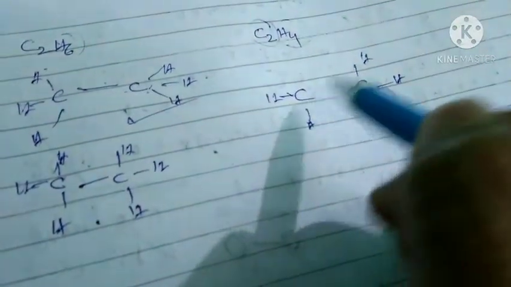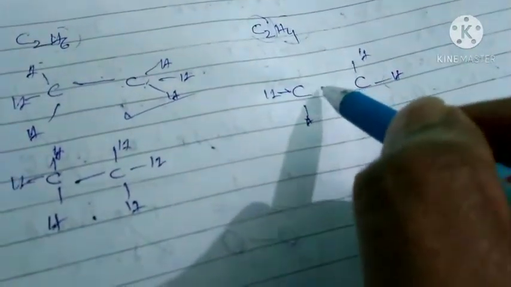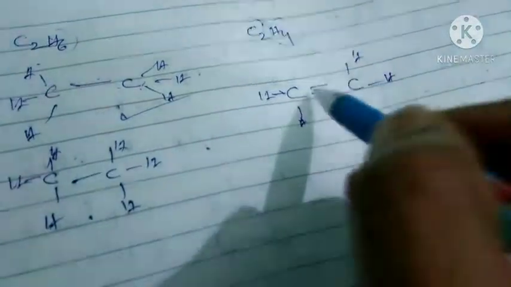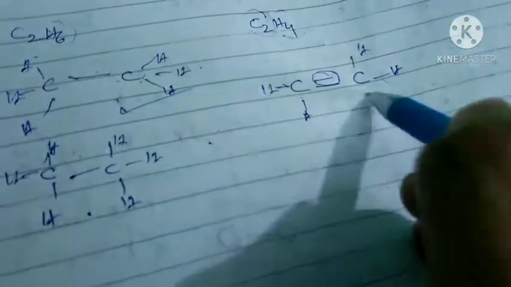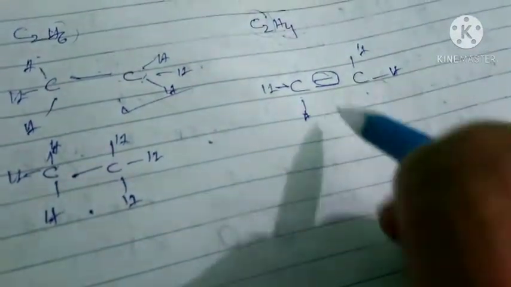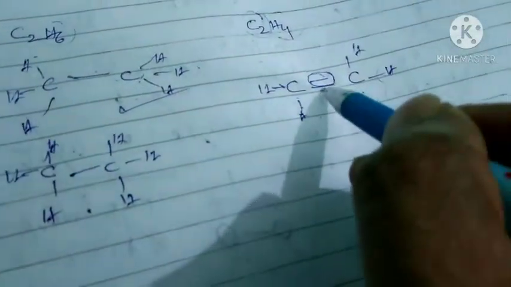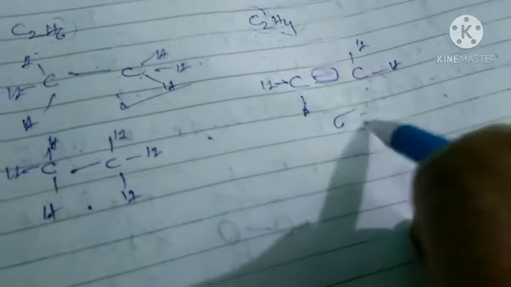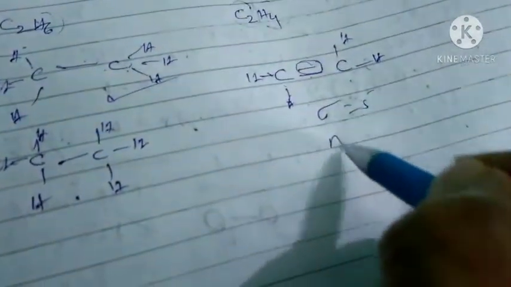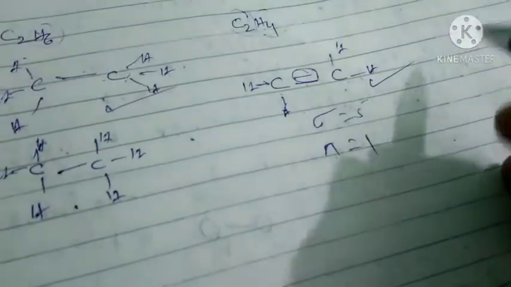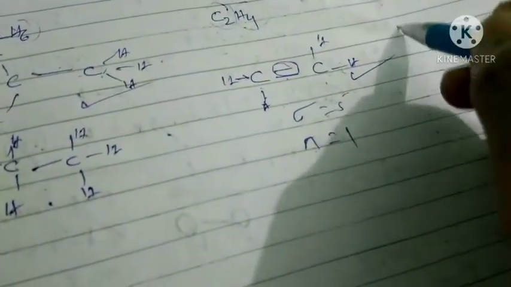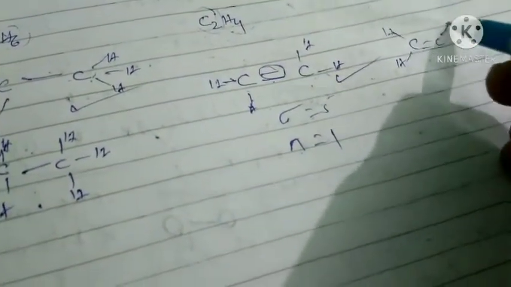It requires two more bonds, and those two bonds will be present between these two carbons. This indicates that one pi bond is present between these two carbons. How many sigma bonds? 1, 2, 3, 4, 5: 5 sigma bonds. How many pi bonds? 1 pi bond. This is the structure for C2H4, or you can write it simply like this. This is also a correct structure for C2H4.